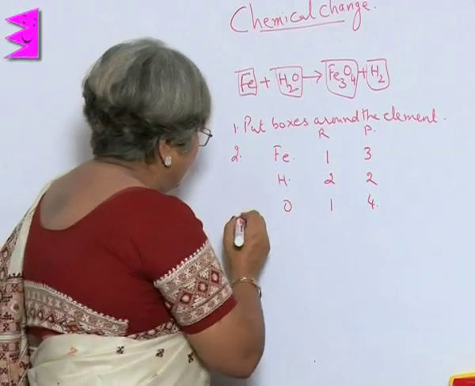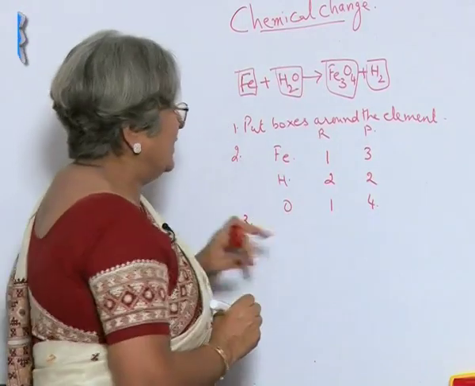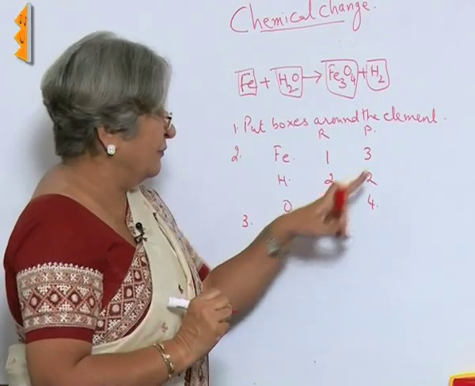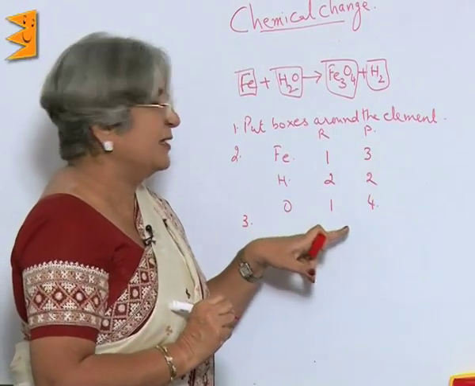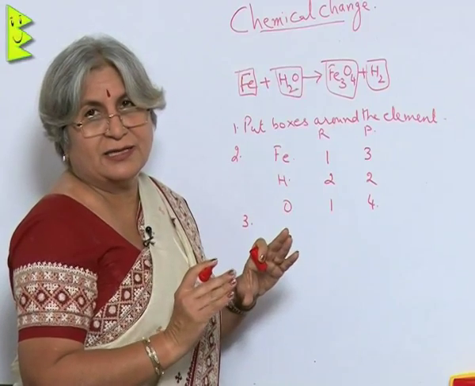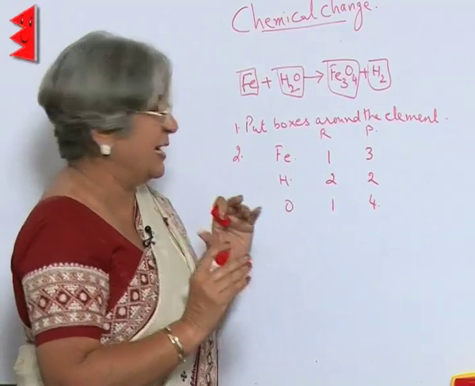After we have done this, then what we will do is we will take up that element which has maximum number of atoms. Now, which one has maximum number of atoms? Oxygen. So, first of all we will try to balance the number of oxygen atoms.